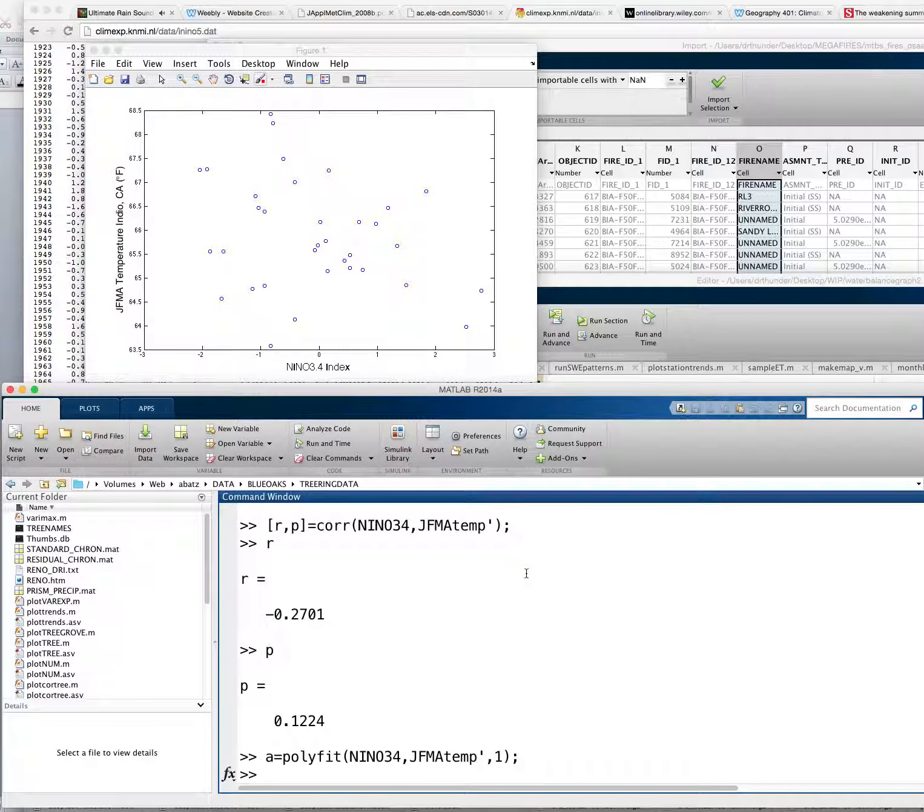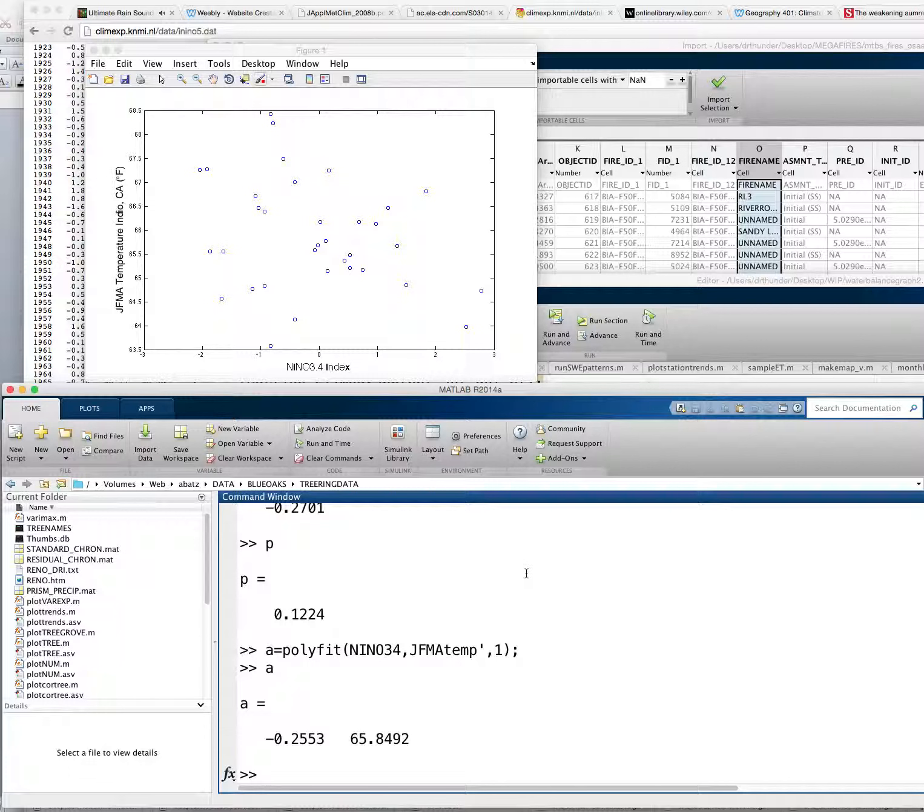Okay, so we'll do that, and then we'll look at our value of A. So this is basically what's returned to us from this function, and it's saying what the coefficients of a linear equation are. So we know a linear equation looks something like this: y equals ax plus b, right? y is the model we're trying to fit, a is the slope of the line, and b is the intercept. So a is basically this first value, and b is the intercept.